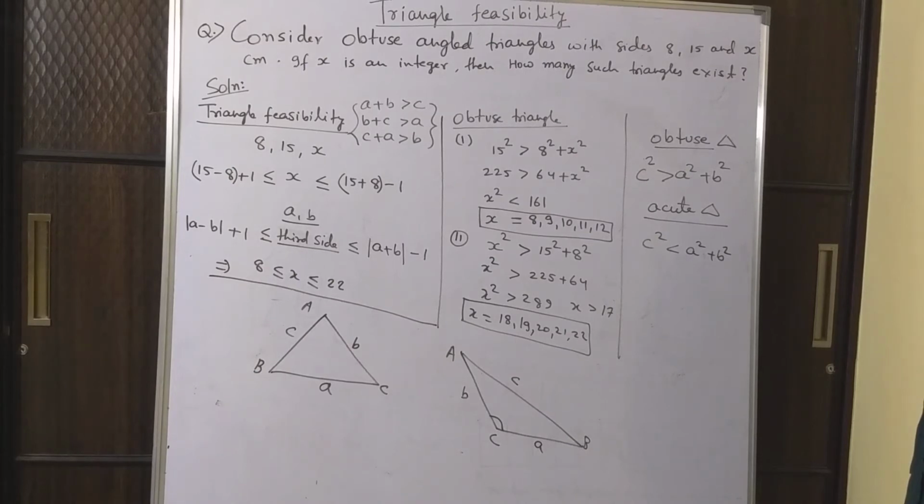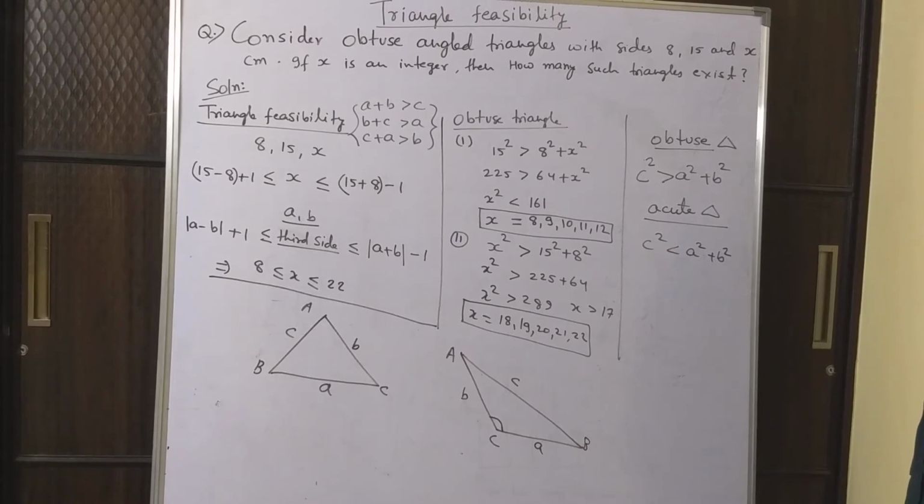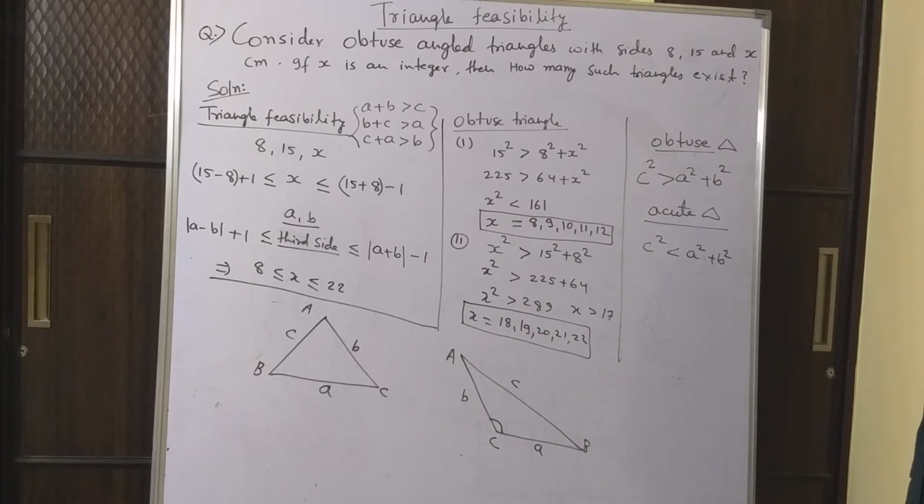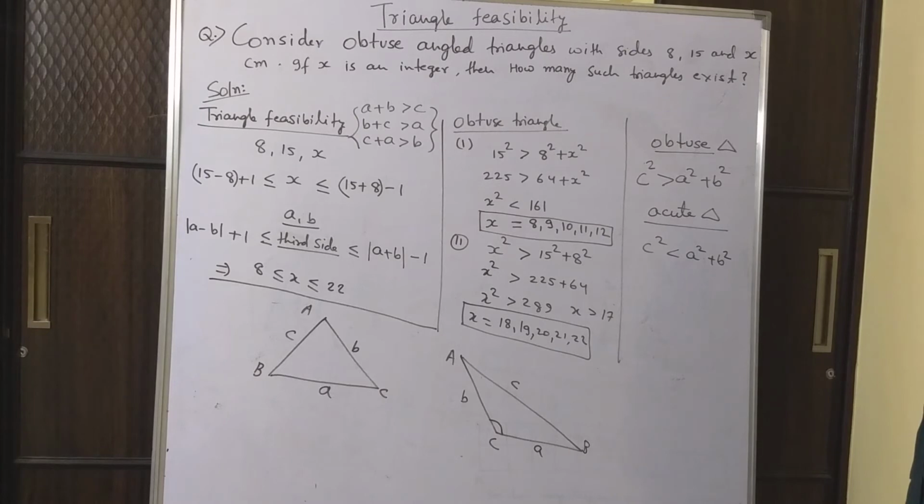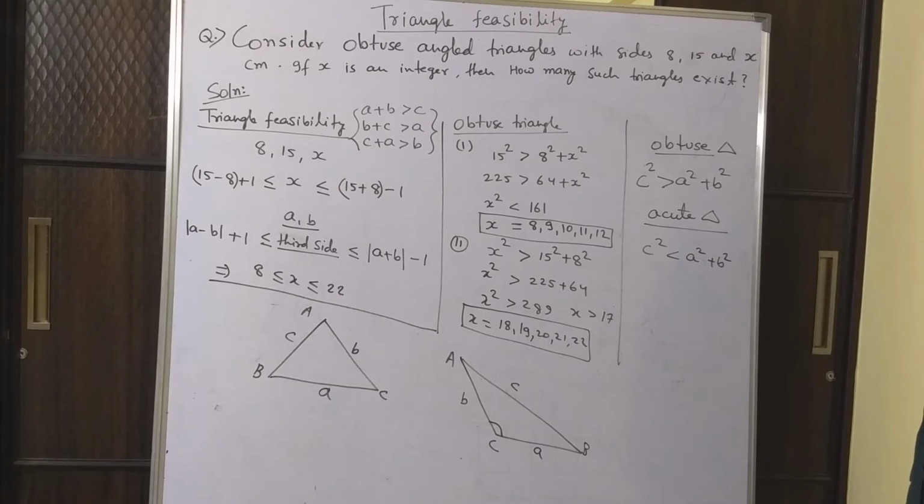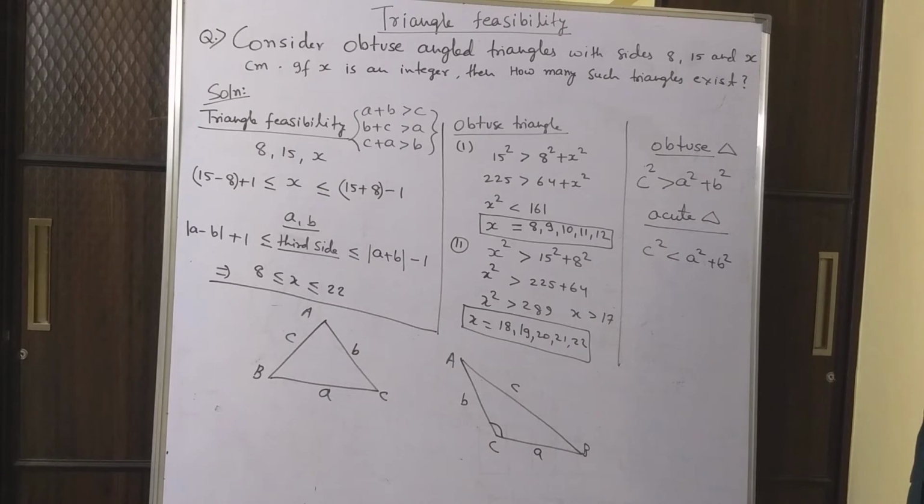So first of all we'll apply triangle feasibility, because first of all we have to make sure that such a triangle exists, and then we have to make sure that it is an obtuse angle triangle. So what is the sum of 8 and 15? The sum of 8 and 15 is 23. Now x cannot be 23 or more than 23. x has to be less than 23, correct? Because the sum of two sides has to be more than the third side. So the sum of two sides is 15 plus 8, 23. So 23 has to be more than the third side.